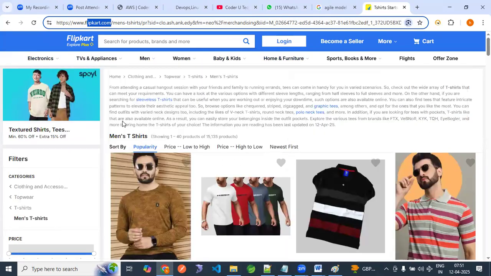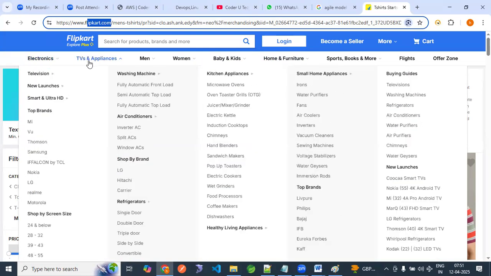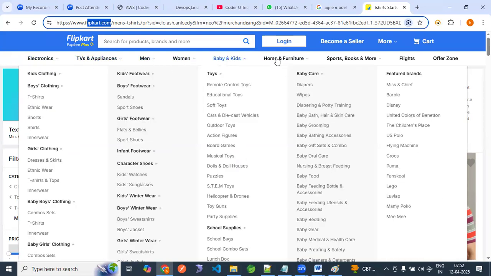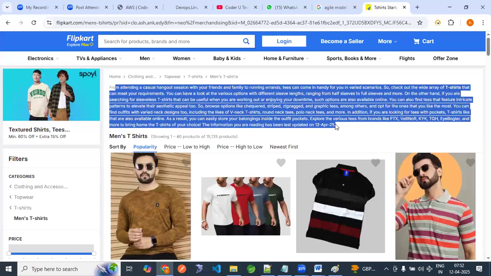This design is also a requirement. If you go with Amazon, this look and feel is different, right? My electronics should come first. TV appliances should come second. Men should come here. Women should come here. Baby should come here. Everything is a requirement. Ordering is also a requirement.